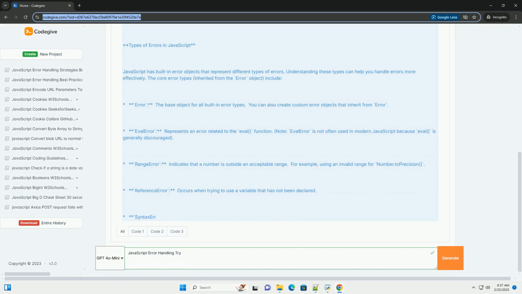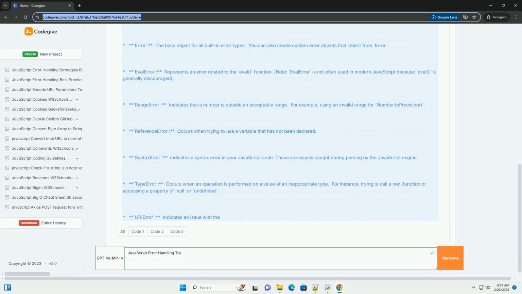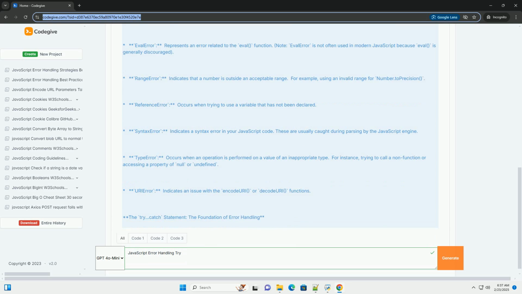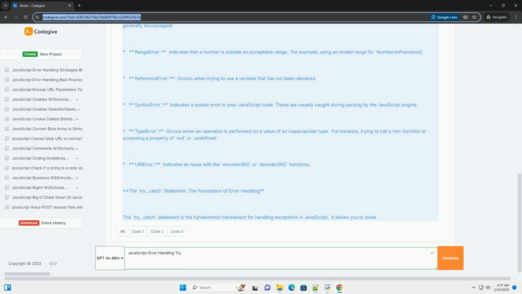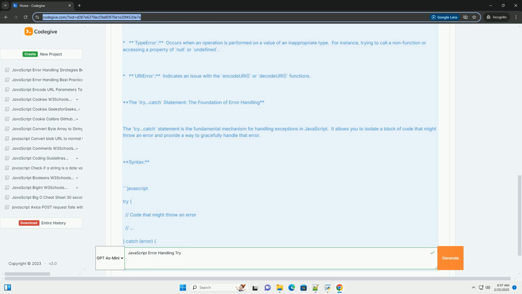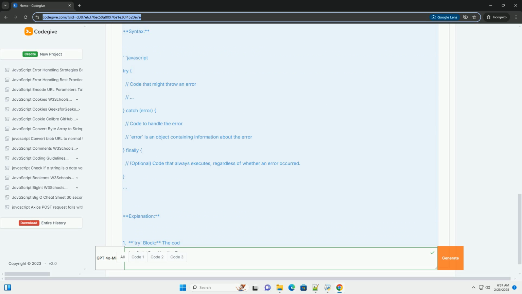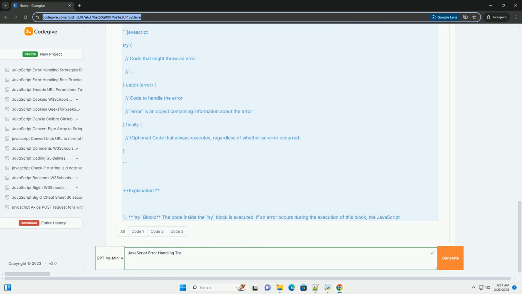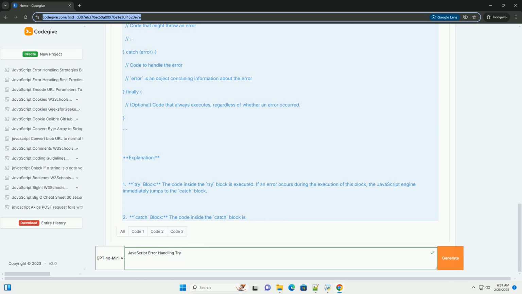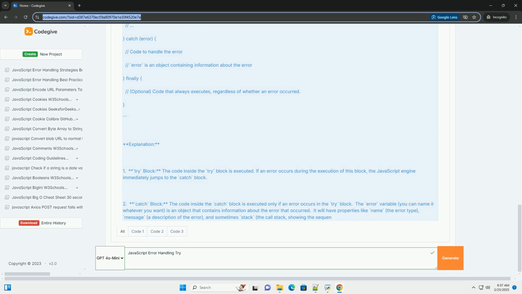Proper error handling allows you to gracefully recover, prevent your application from halting abruptly when something goes wrong. Diagnose problems, provide meaningful error messages that help you, and others, understand the root cause of issues. Maintain stability, ensure your application remains functional even in the face of unexpected situations. Improve user experience, present informative error messages to users instead of cryptic failures.